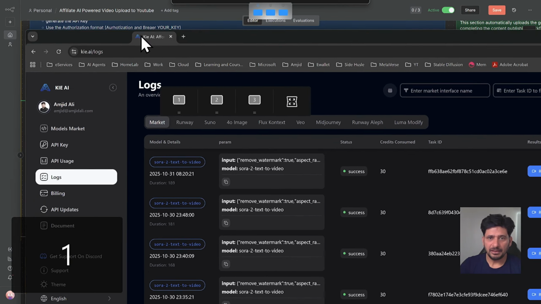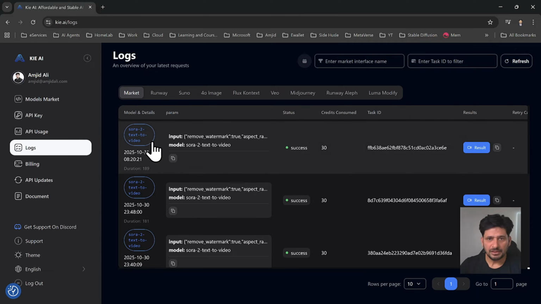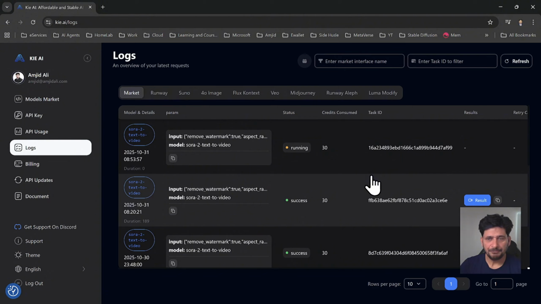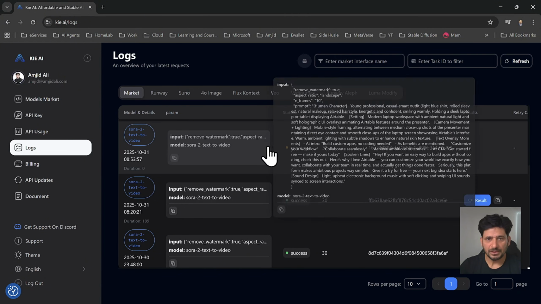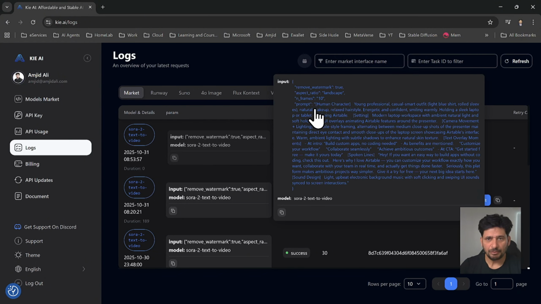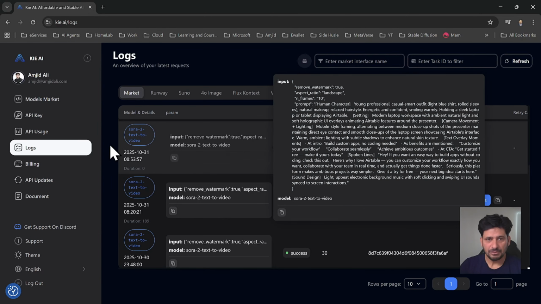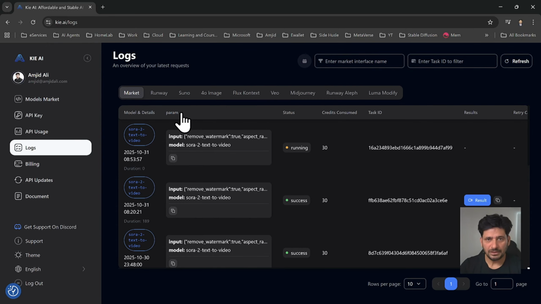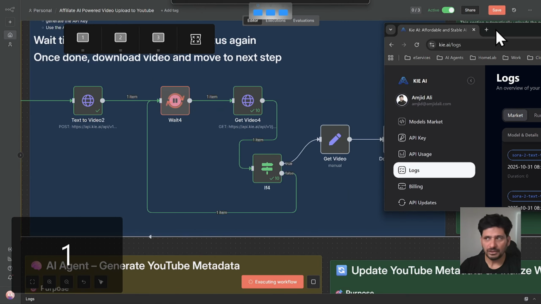This is Kai AI platform. So you can see here, if I just refresh this, these are all the videos which it has generated. And if I show you this one, it is running right now, it is waiting. And this is the prompt that I have received, or this platform has received from my automation. So it is automatically generating the video, and once it will be done, the status will be success. And that is where the workflow is waiting for this status.